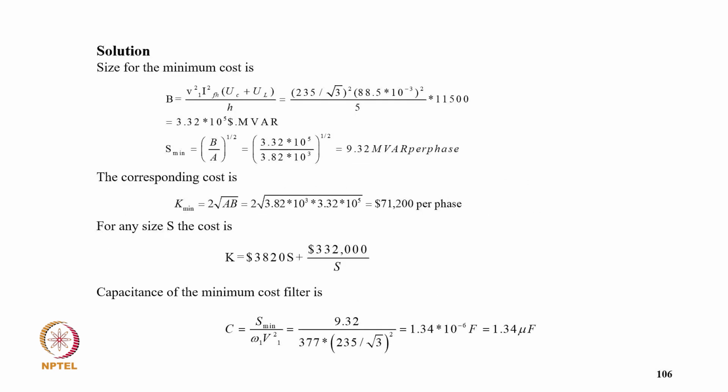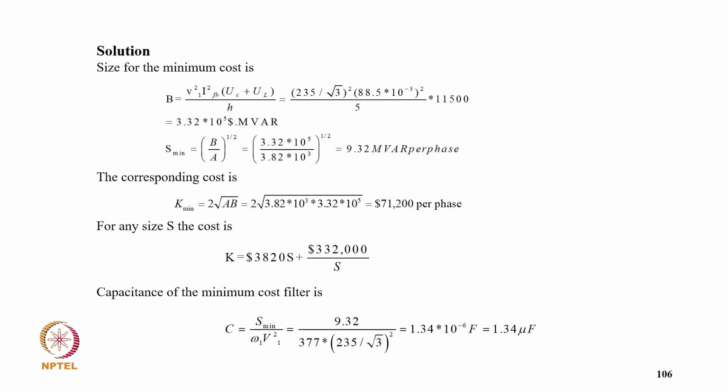And the size for minimum cost is B equal to V1 square IFS square UC plus UL by h. So putting in the values, it comes to 3.32 into 10 power 5 MVAr, and S minimum is root of B upon A. Putting in the values, it comes to 9.32 MVAr per phase, and the corresponding cost is K minimum equal to 2 root of AB. So it comes to $71,200 per phase, and for any size S, the cost is K equal to $3,820 S plus $322.00 by S.